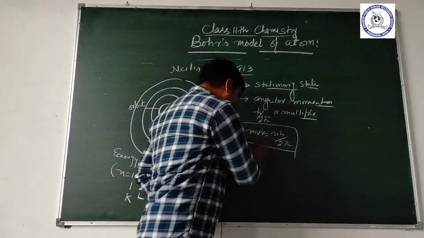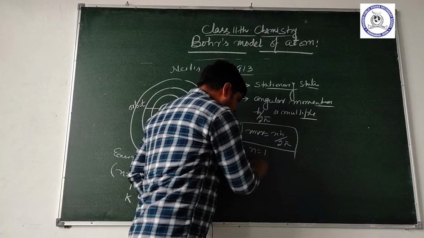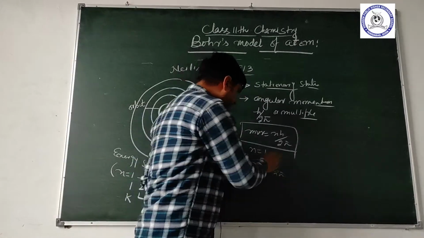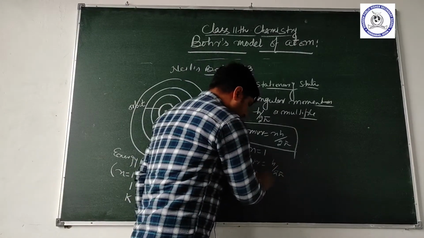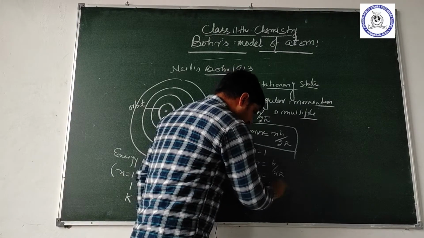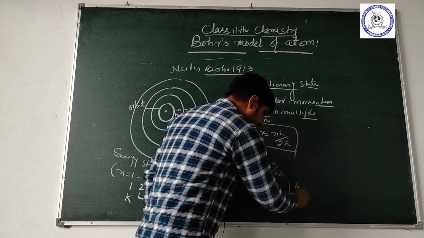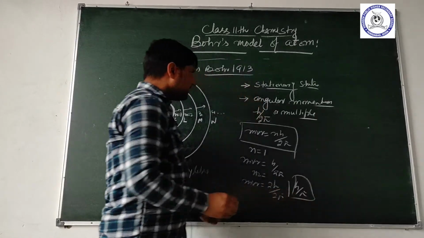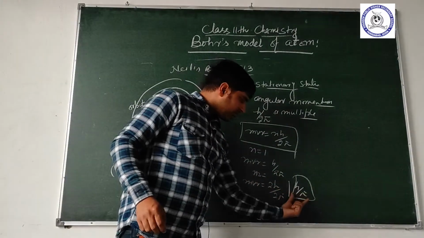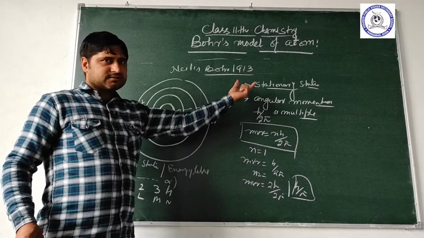When n is 1, mvr equals h upon 2 pi. When n is 2, mvr equals 2h upon 2 pi, or h upon pi, and so on. It means only permitted values of angular momentum are allowed in the stationary states.